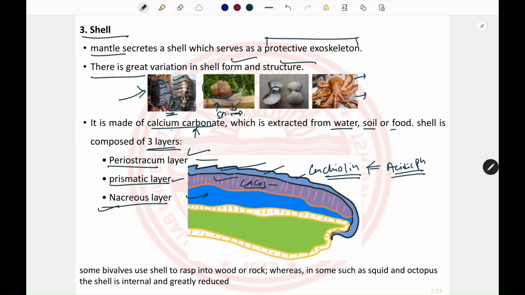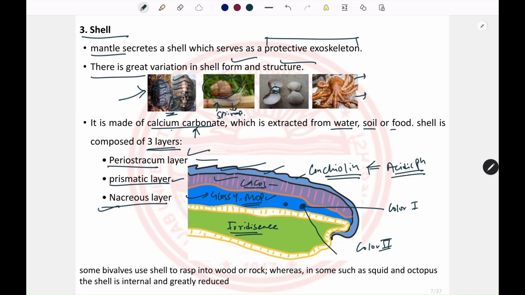The nacreous layer is very glossy in appearance. It is also known as mother of pearl because it gives a characteristic known as iridescence. So what is iridescence? If we see this part of the shell from this angle and see the same part from a different angle, we will see two different colors. This mother of pearl is very magnificent.